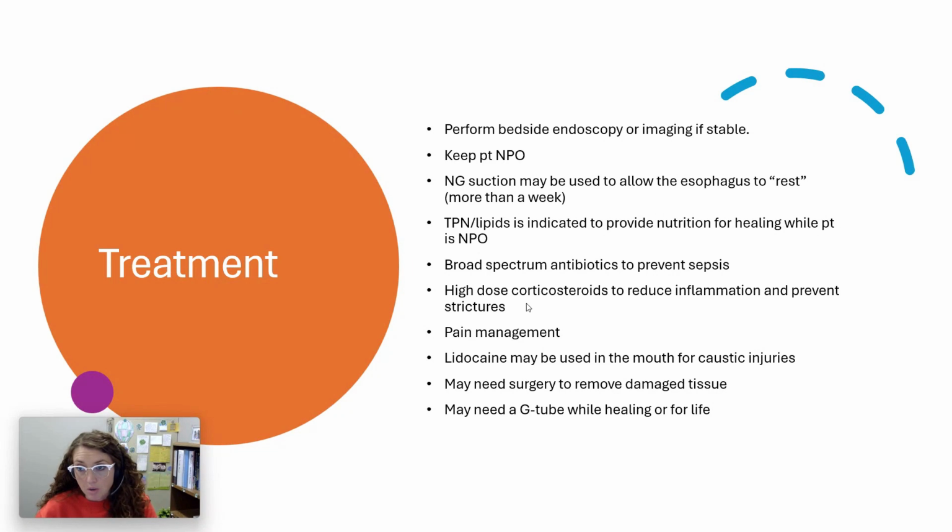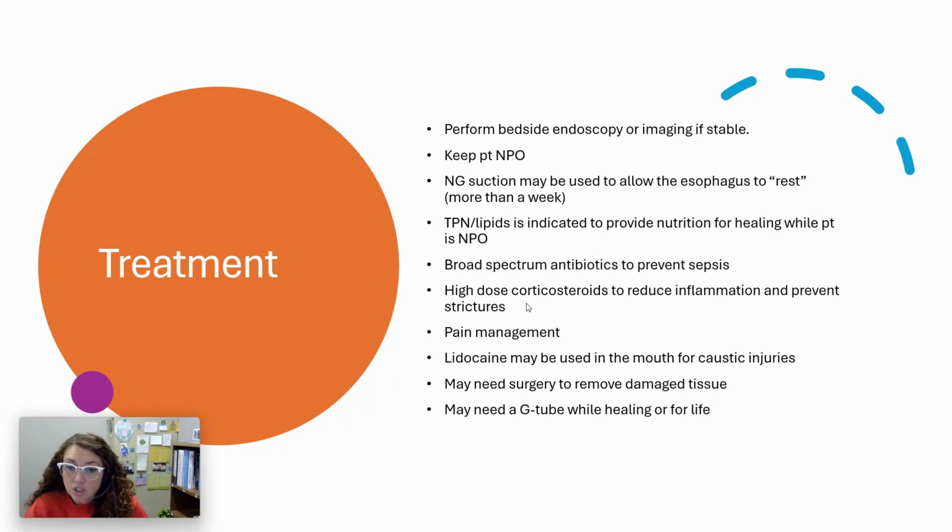And while they heal, they're going to be NPO for weeks, right? So we're doing TPN and lipids to provide nutrition while they are NPO. We can do an NG to suction, which would allow the esophagus to rest, but this is typically for more than a week. So they're sick people and are going to require some long-term treatment to allow the esophagus to heal. We would do broad spectrum antibiotics to prevent sepsis, high dose corticosteroids to reduce inflammation and to prevent strictures.